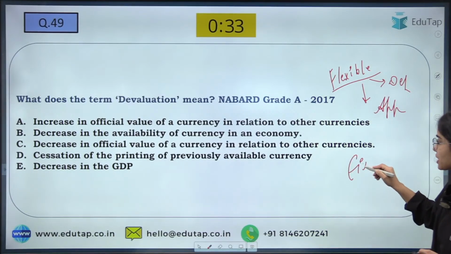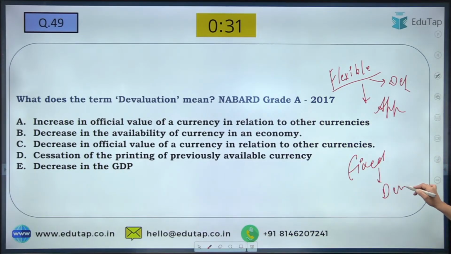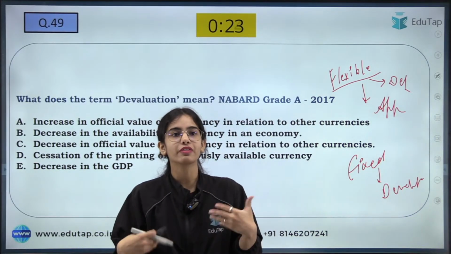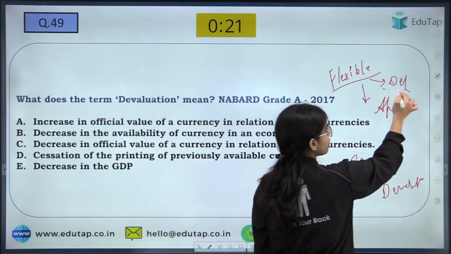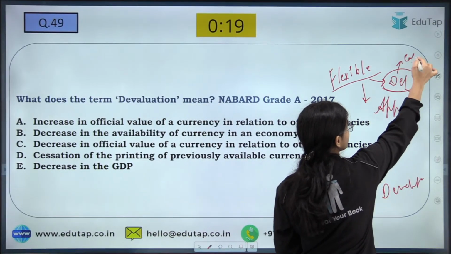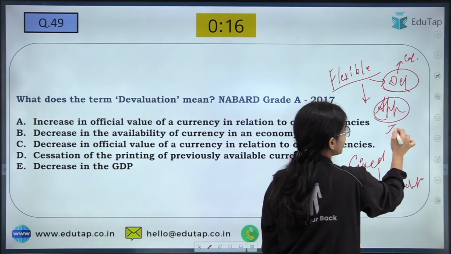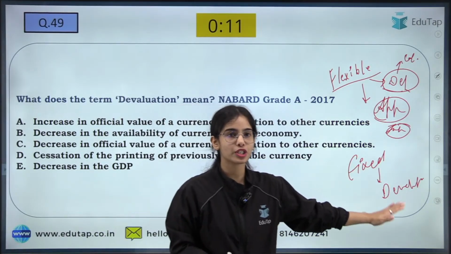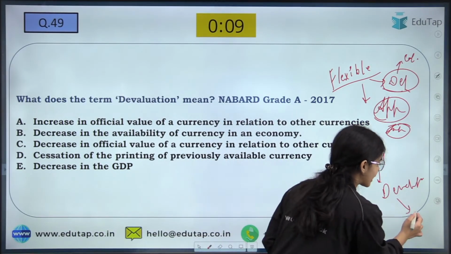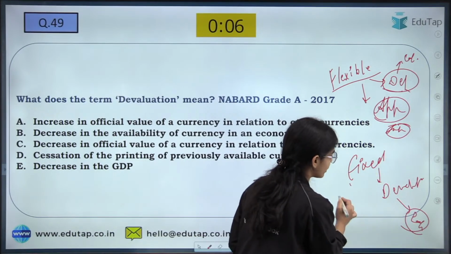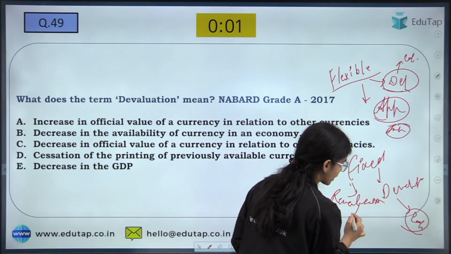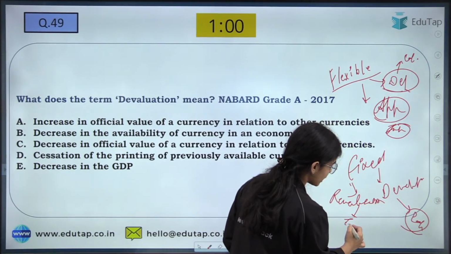In the fixed exchange rate system, we call it devaluation when the government or the Reserve Bank of India is making our currency weaker, reducing its value so that we can export more. When our currency is depreciating, the exporters benefit, and when appreciation is happening, the importers benefit. So in the devaluation case, exporters are helped. In the case of revaluation, the government is making our currency stronger, and in this case the importers benefit.